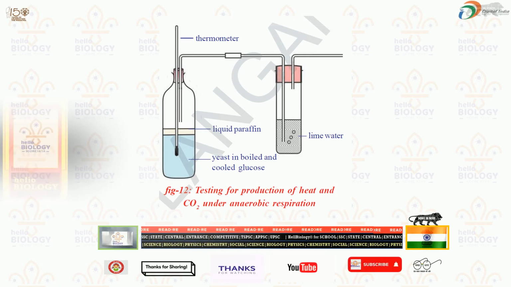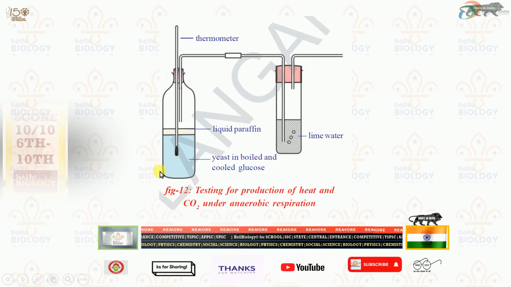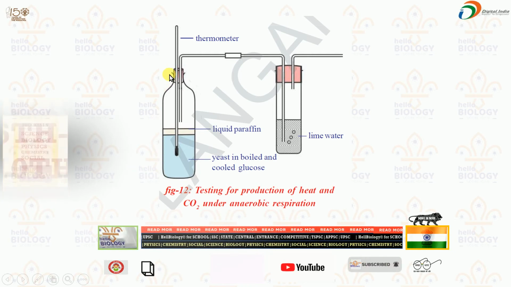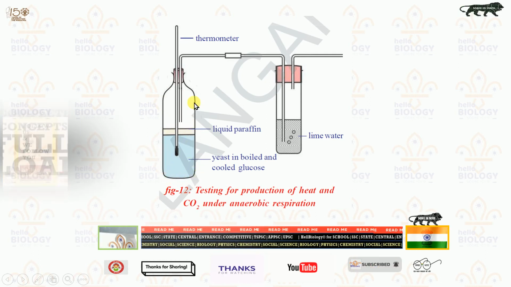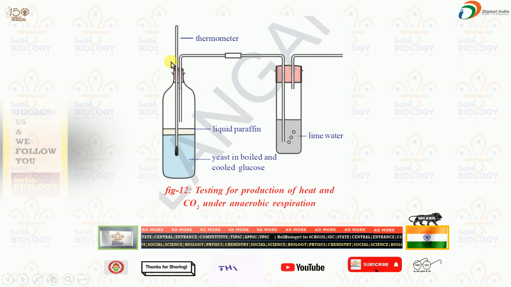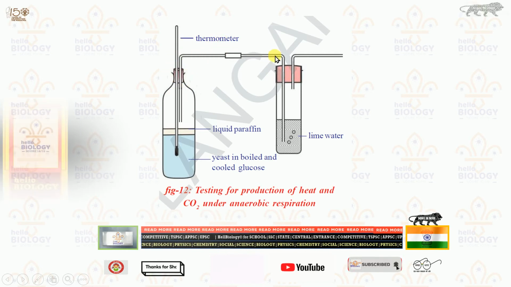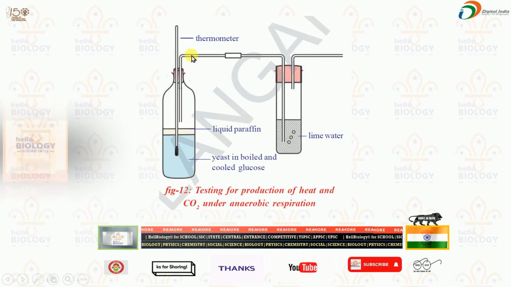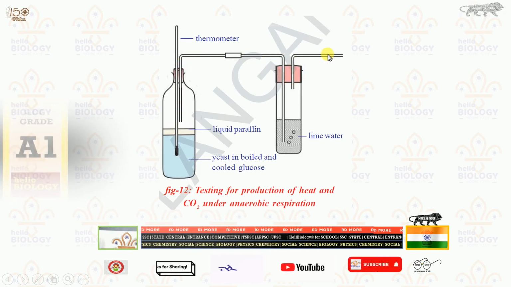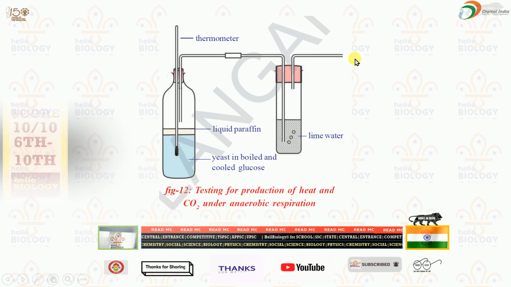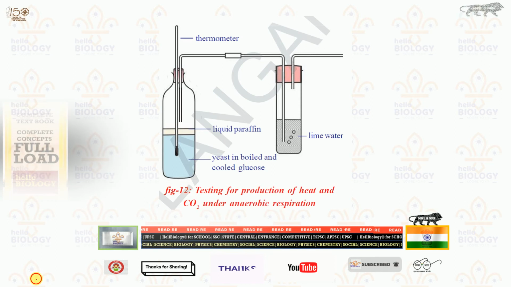And for this we first need to see the requirements. First one is the thermoflask. Can you see here? This is called a thermoflask, and it has a two-hole rubber cork. One hole is for the thermometer, one is for the delivery tube. This is known as the delivery tube, and one is known as the exit. So what are the things here? Now let us discuss.